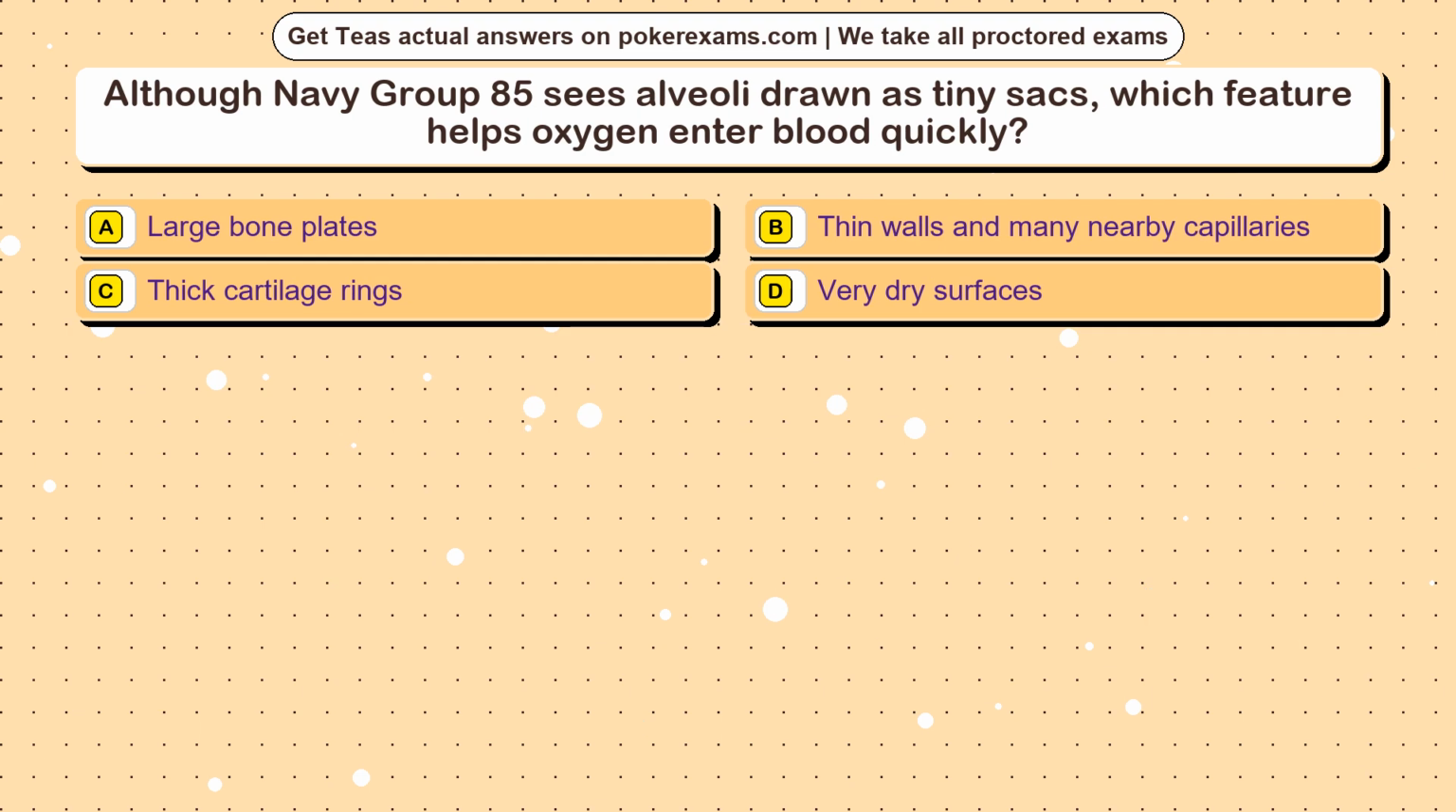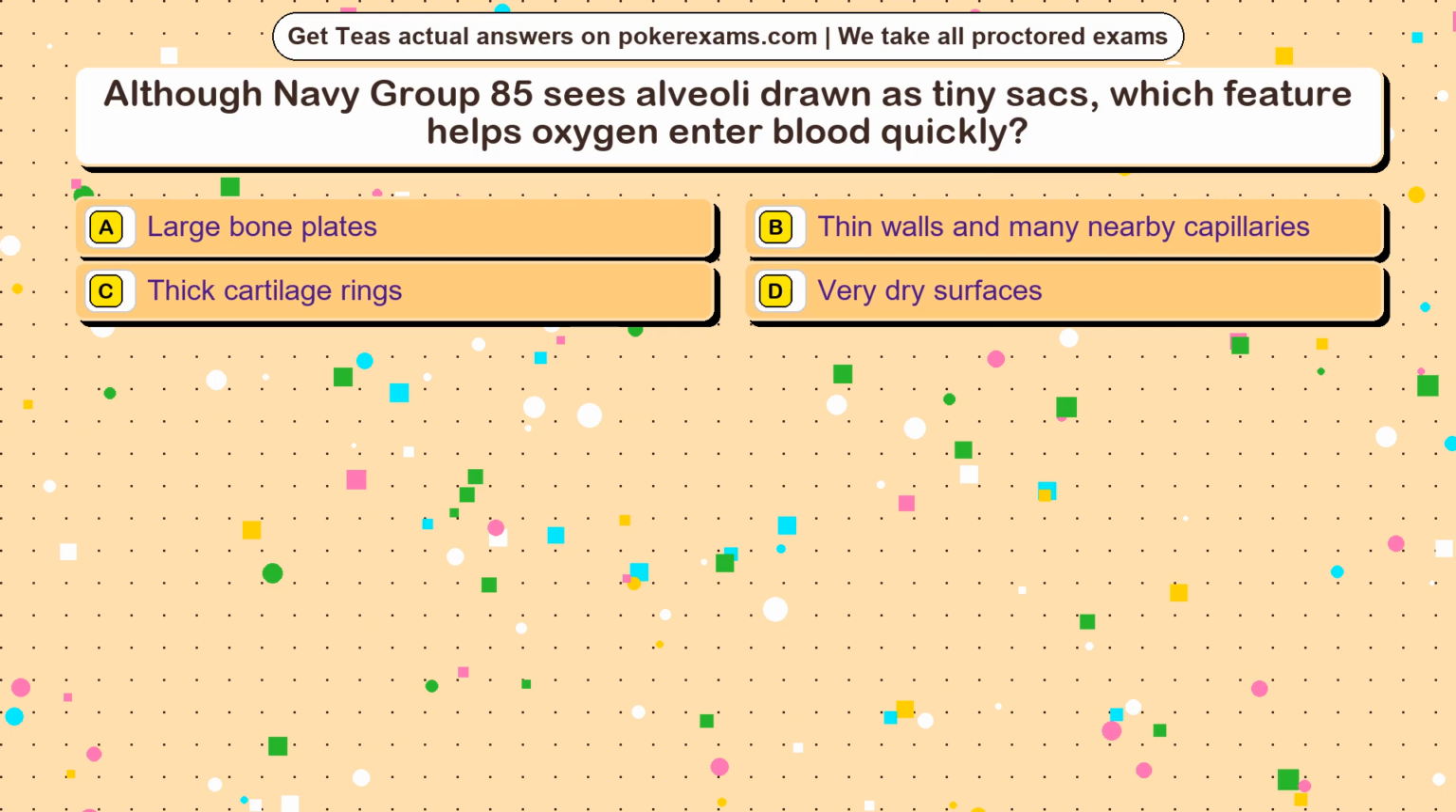Question 16. Although Navy Group 85 sees alveoli drawn as tiny sacs, which feature helps oxygen enter blood quickly? Option A, large bone plates. Option B, thin walls and many nearby capillaries. Option C, thick cartilage rings. Option D, very dry surfaces.